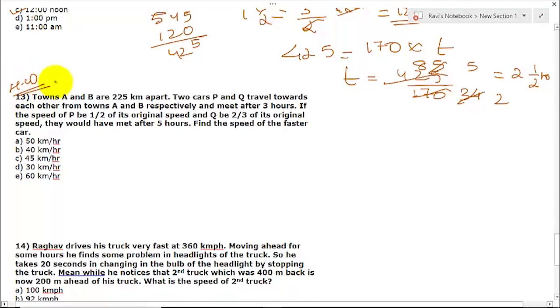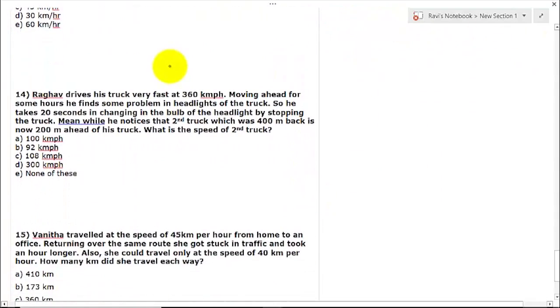Please try to solve the problem on your own and give the solution in the comment. Okay. Let us go to question number 14.